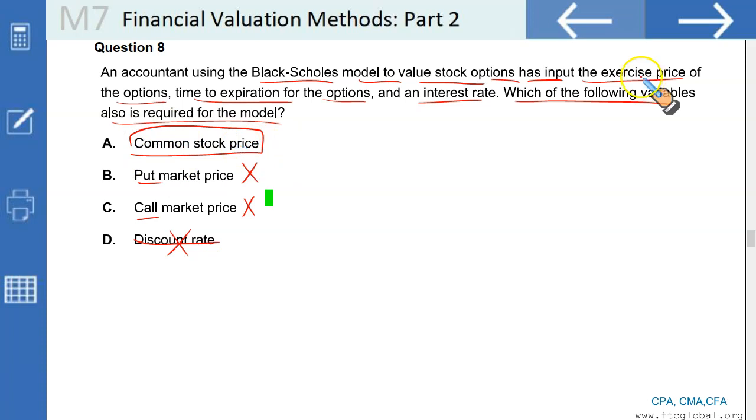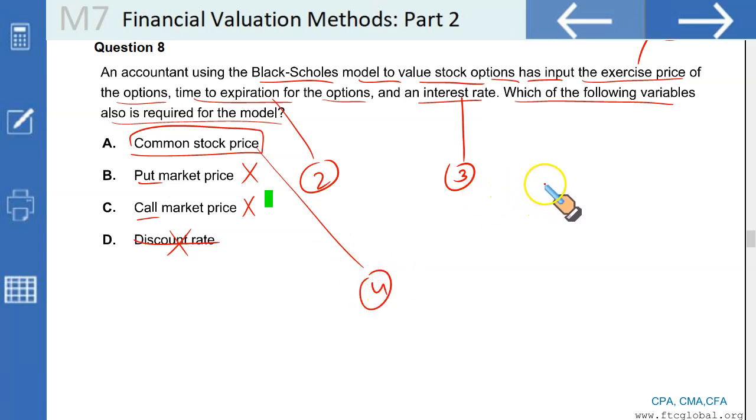Let me label all these if they are available. This is the first one, also called the strike price. Second is the time to expiration. Third is the risk-free rate. Fourth is the price of the underlying common stock in this case. And the fifth one, which is not shown here, is the volatility, called the standard deviation. That's the fifth element. These are the 5 inputs to the Black-Scholes model, and that's all, gentlemen, what you need to